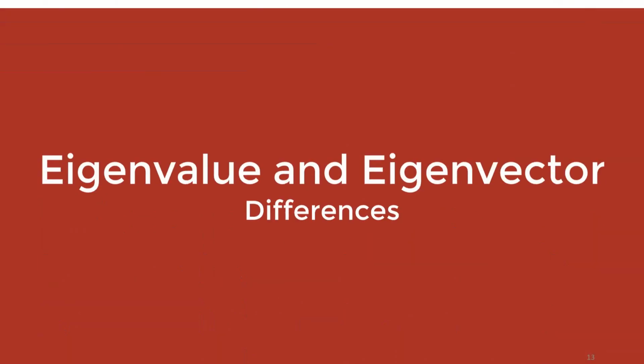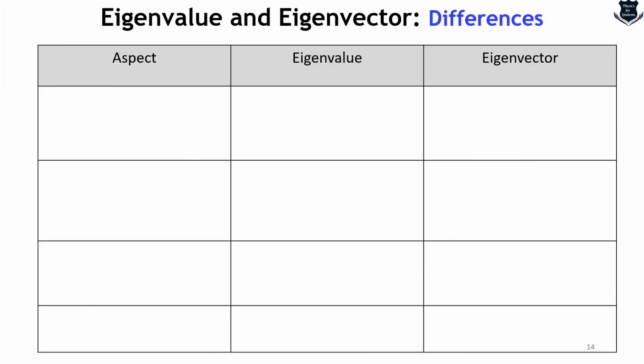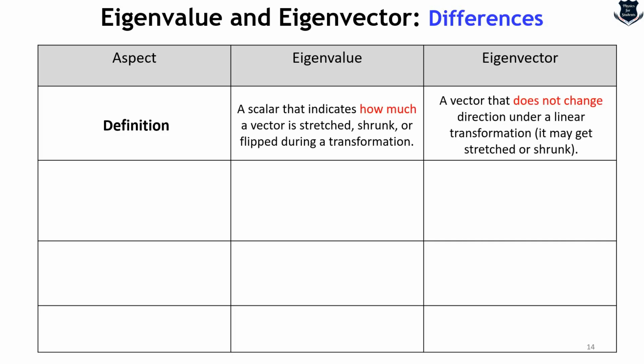But definitely there are certain relationships and differences also, and that is what we are going to look into in the next part of the video. What are the differences or relationship between eigenvalue and eigenvector? This will clear a lot of concepts. First, if I talk of the definition, eigenvalue, remember, is a scalar and it tells how much a vector is shrunk or stretched. Eigenvector is a vector that does not change direction under linear transformation, although it may get stretched or shrunk.